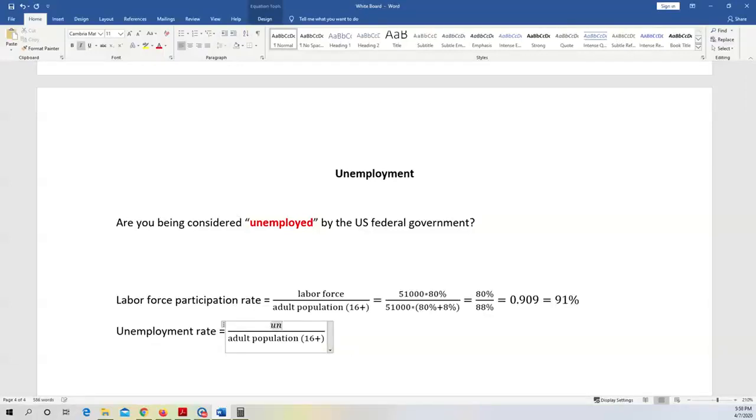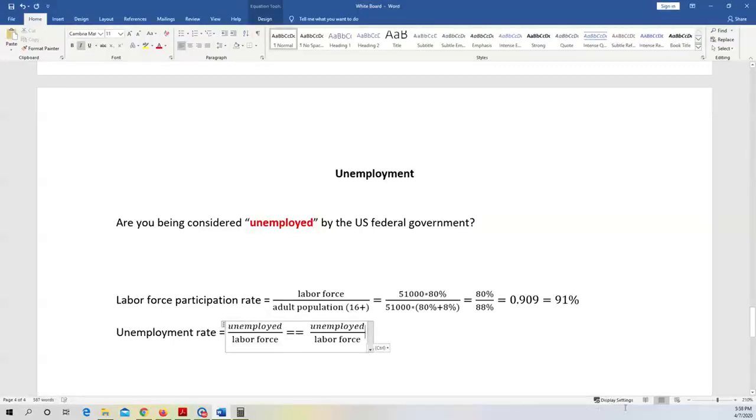That's how many people are unemployed. What's the denominator? Not the adult population. So unemployment rate is calculated by the number of people unemployed divided by the labor force. How many people are in the labor force? That's the denominator.